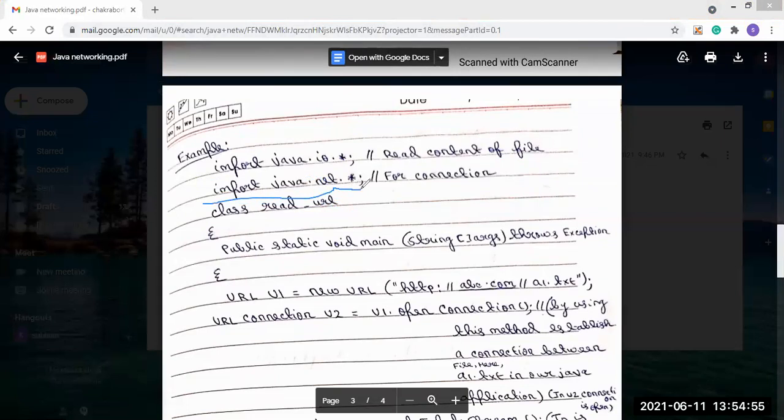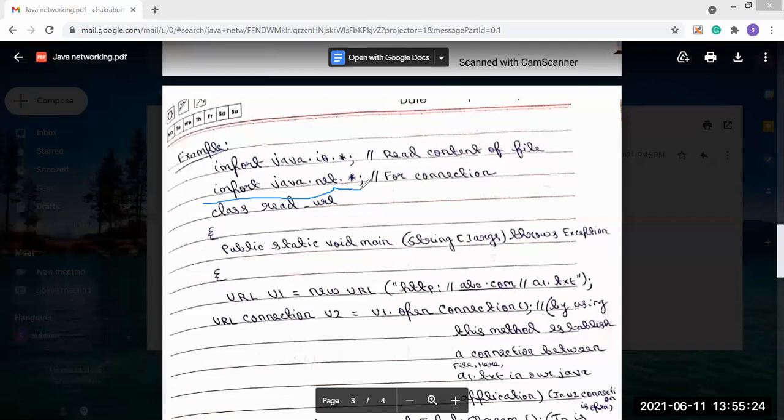Because we are doing networking programming, we have to import the network package. If we don't import the networking package, then we will not be able to do networking programming. So we'll import java.net.*. This is the networking package.